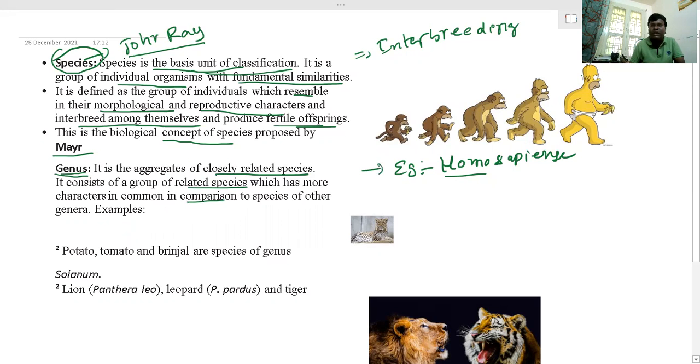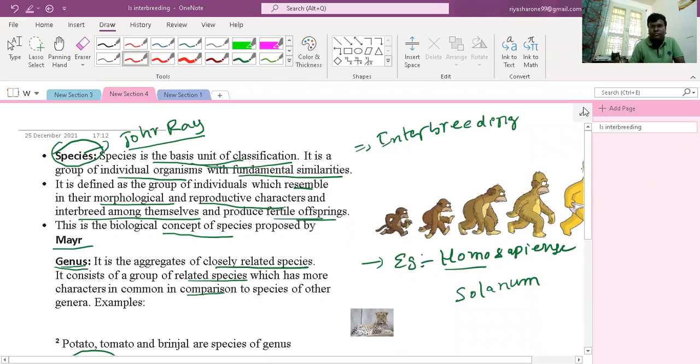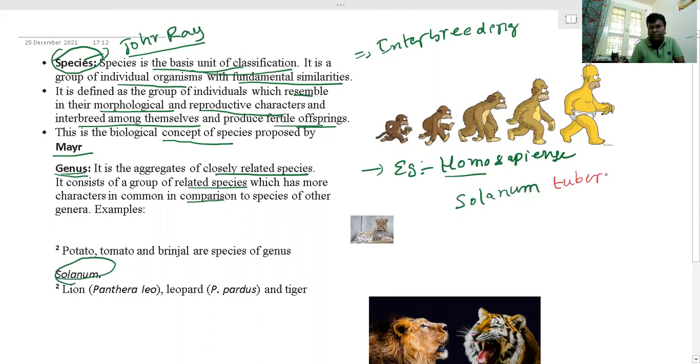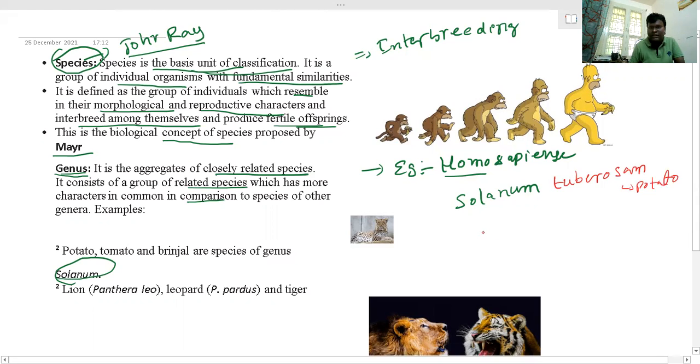Homo sapiens is the example I already told you. One more example from plants: potato, tomato and brinjal are all in the genus Solanum. Solanum tuberosum is the potato. The genus is the same, and next is brinjal, Solanum melongena. And the next one is tomato. The genus is the same, and the species is lycopersicum.